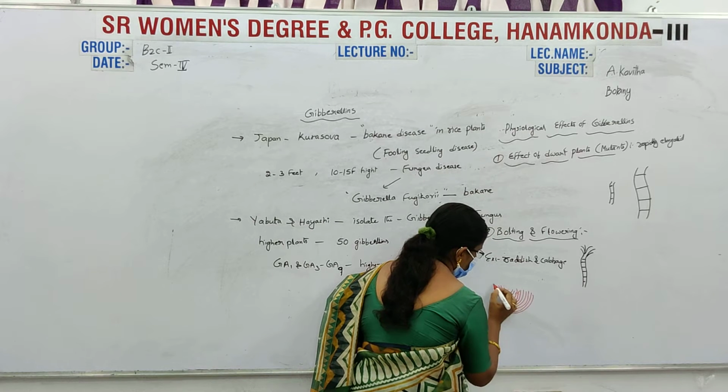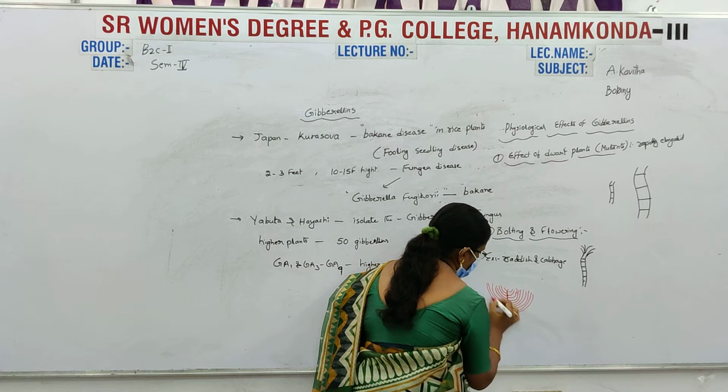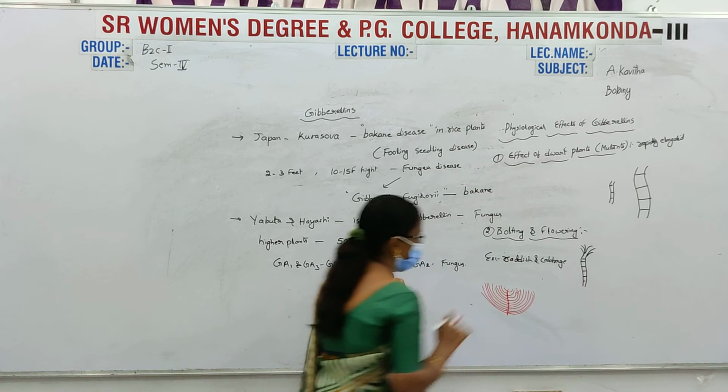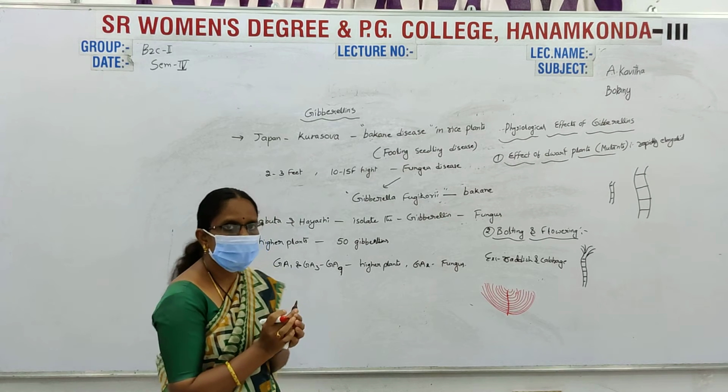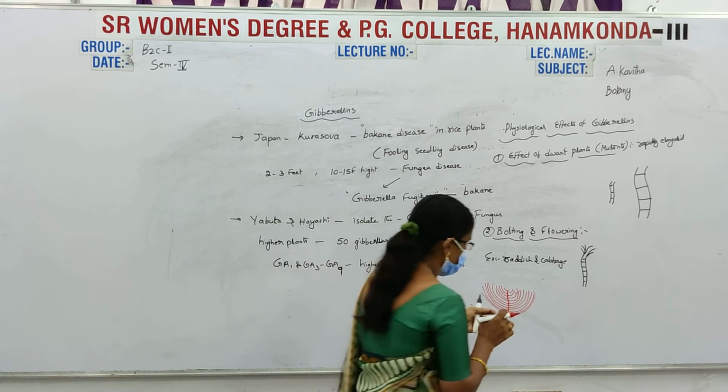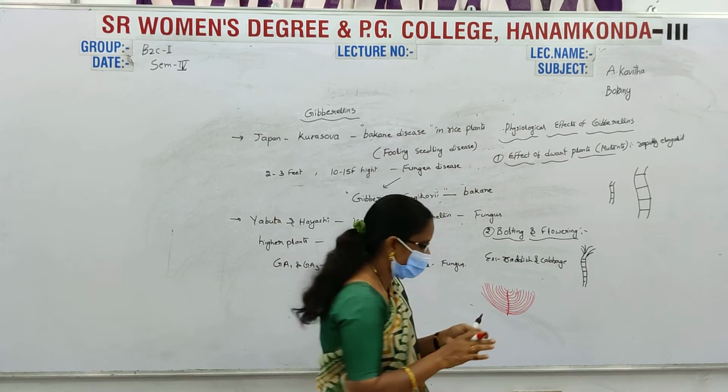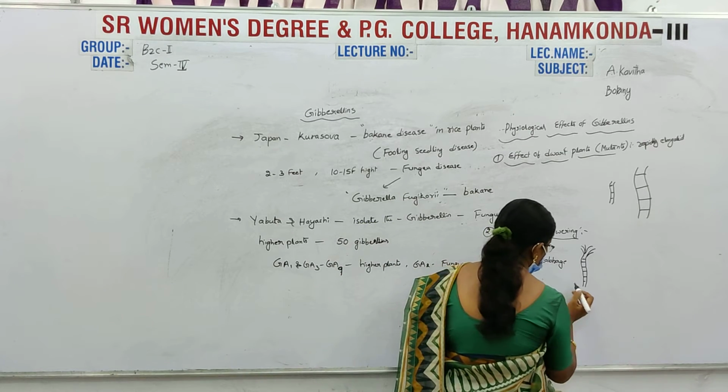The main axis consists of nodes and internodes. The nodes are very short, arranged very closely. At the same time, when gibberellins are provided to the cabbage,